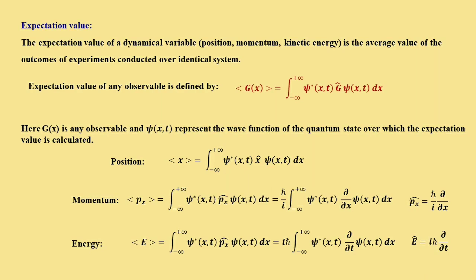Similarly for energy, we know that the energy operator has the value i h-bar del/del t. Putting that energy operator in this expression, we have i h-bar times the integral of psi star (x,t) del/del t psi dx. So this is the expectation value, which is very important in quantum mechanics.